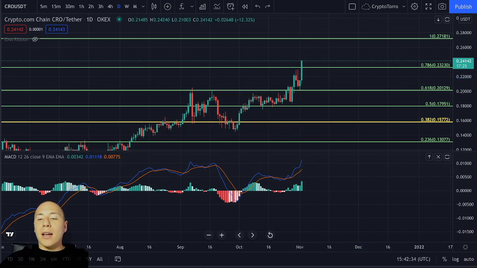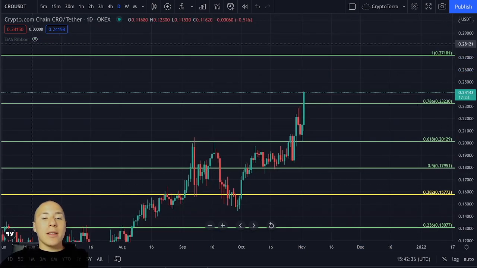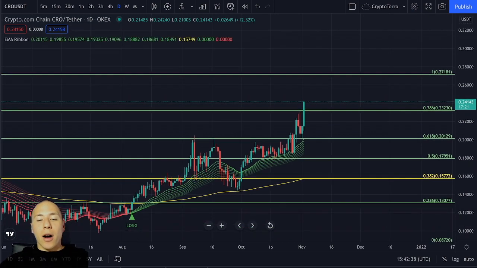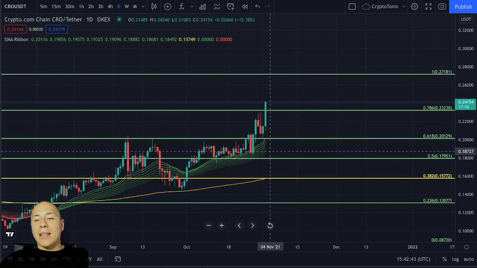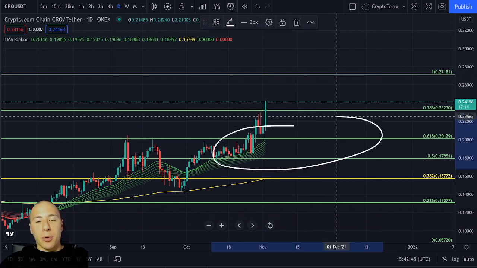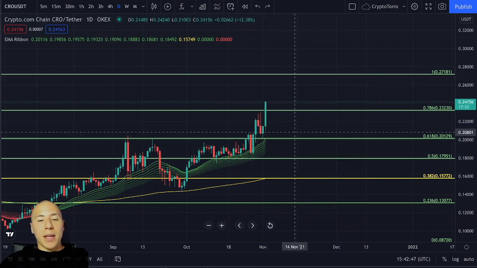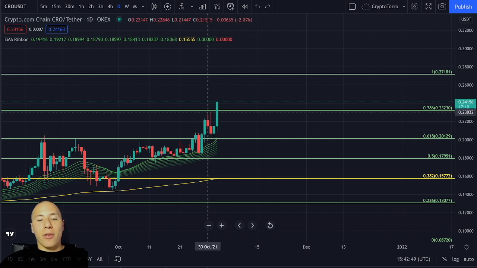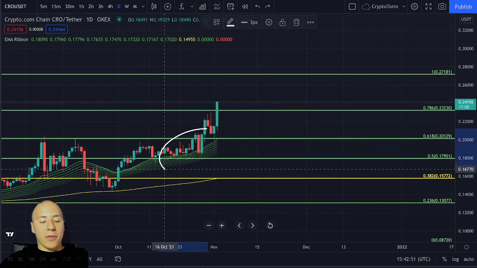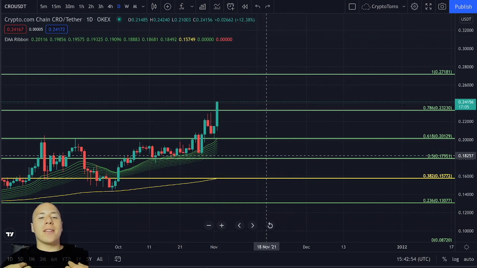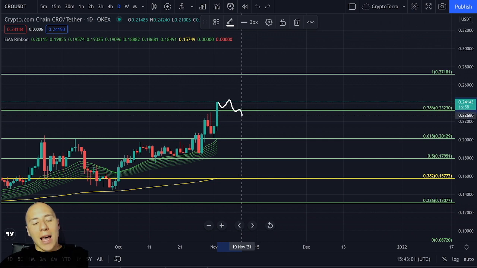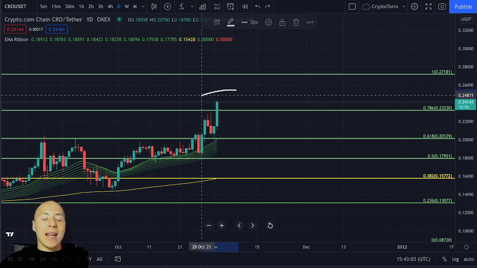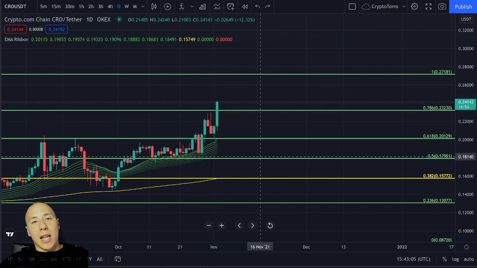As well, lastly, I would like to discuss the EMA ribbon on the daily time frame. You can clearly see we are getting supported by this EMA ribbon on the daily time frame, and it's actually quite far below us at this point in time. So it could perhaps mean that we are going to see a decline further towards a retest on top of the EMA ribbon. But what I would prefer to see is if we could stay on top of the 0.786 and for sure see this daily candle close on top of this level.